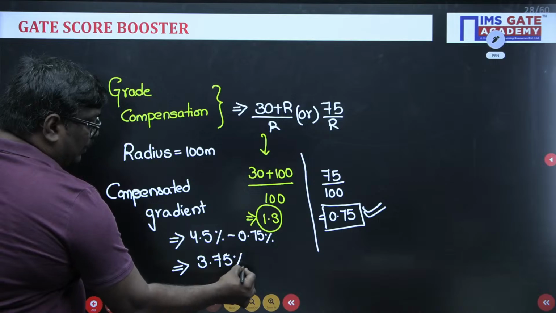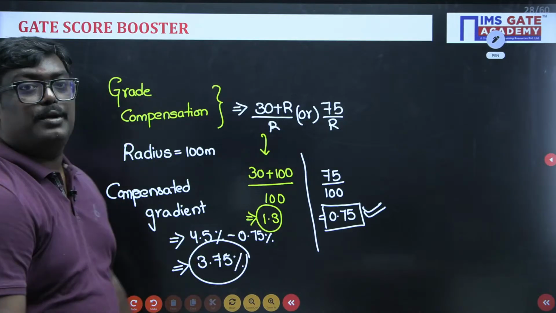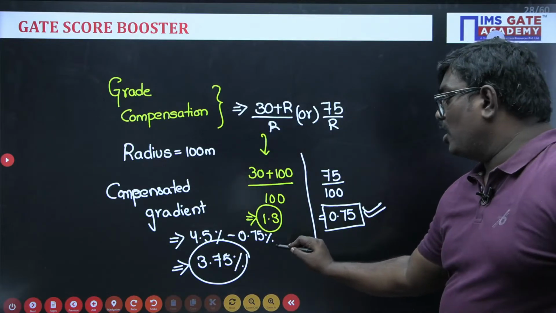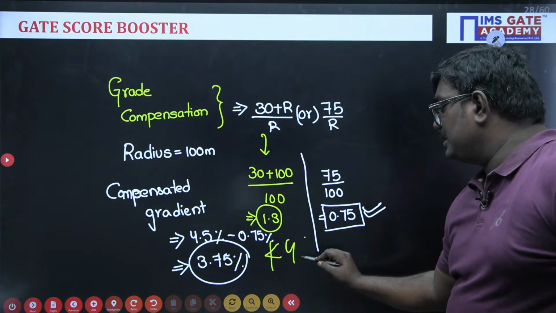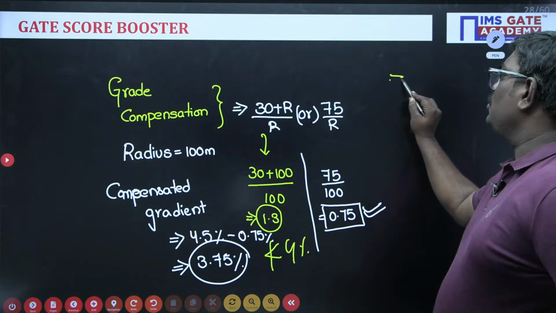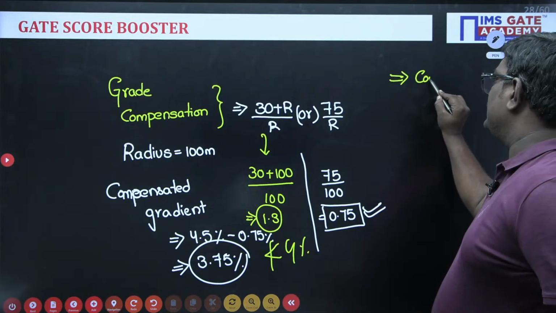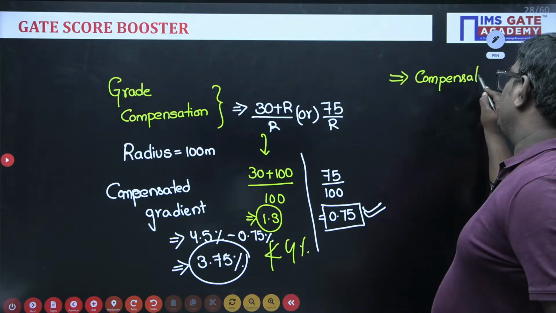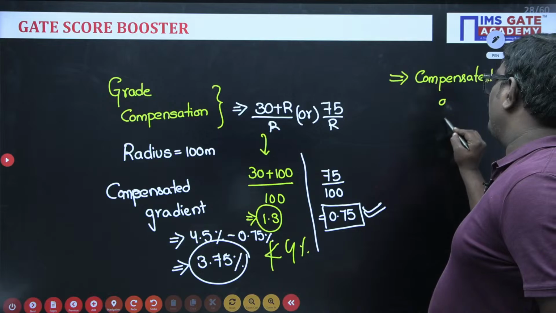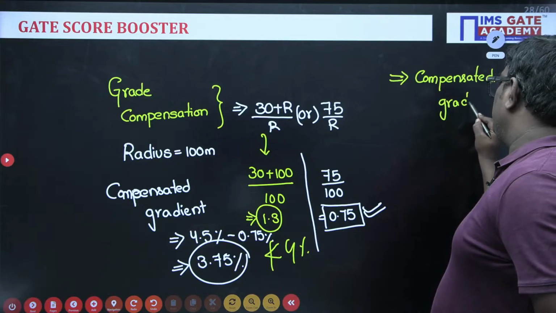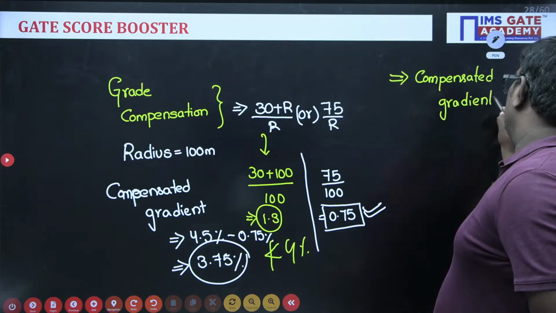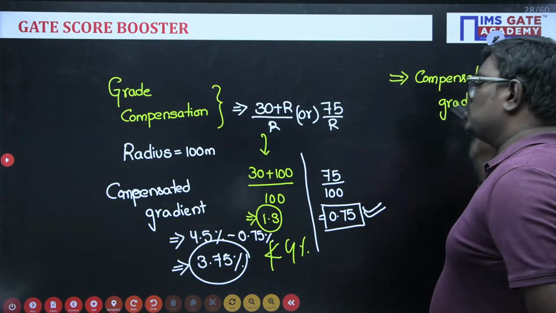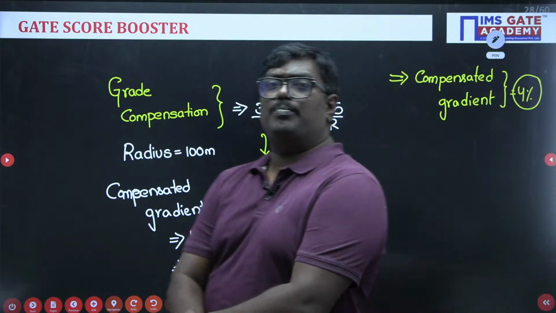But you cannot take 3.75 because compensated gradient cannot be less than 4 percentile. So if they ask what the compensated gradient is, it cannot be less than 4 percentile. So the compensated gradient will be equal to 4 percentile. So the answer here is 4 percentile.